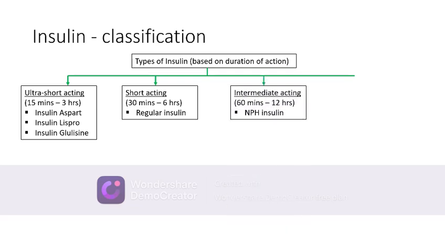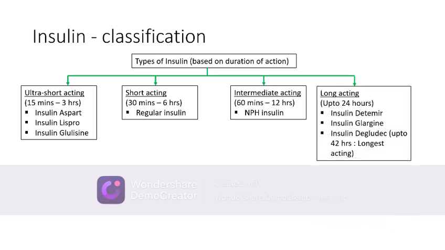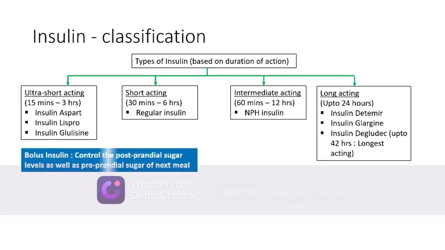Intermediate acting insulin starts working within 60 minutes and lasts up till 12 hours. It is NPH insulin, neutral protamine Hagedorn insulin. And the long acting insulin, which lasts up to 24 hours, includes insulin detemir, glargine, and degludec. Degludec lasts up to 42 hours and it is the longest acting insulin.